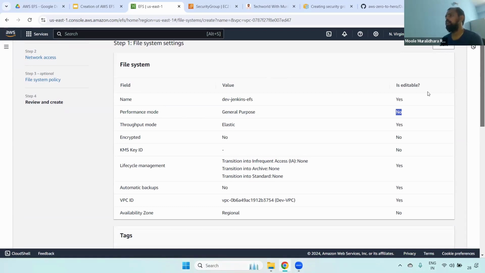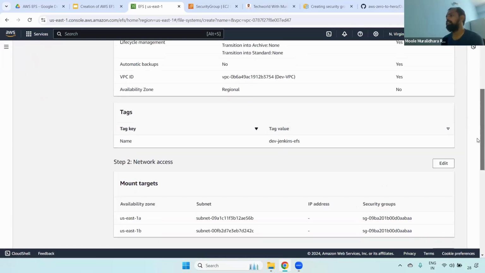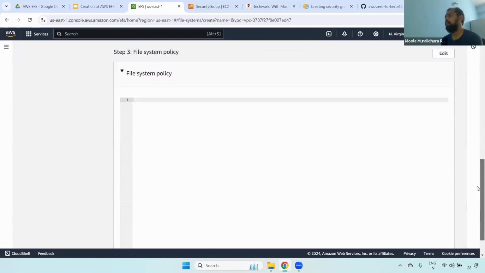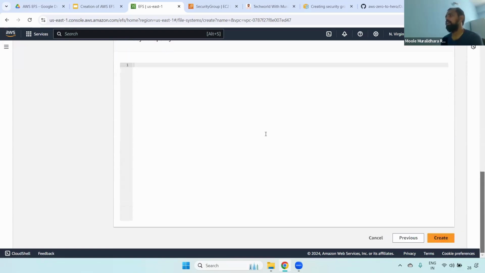And also you can see the throughput mode. Yes, it is editable. Depends on whatever we selected, we can see here whether it is editable or not. Okay, understand that. Now what you have to do, and also you can check it here, network access. You can see all whatever we selected, and then you can create an EFS.